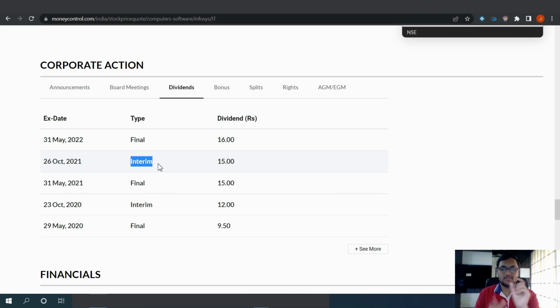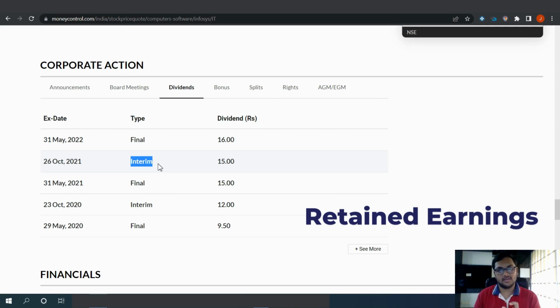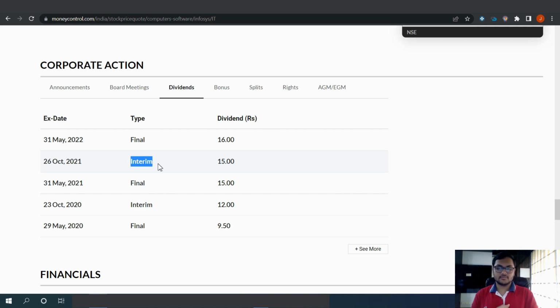The cash reserves which you keep aside are known as retained earnings, right? The name itself suggests: earnings means the net income or the net profit which you have made, and retained means you retain it within the company. You have not withdrawn it into your personal account or your personal pockets, right? So now, what is the difference between an interim dividend and a final dividend?